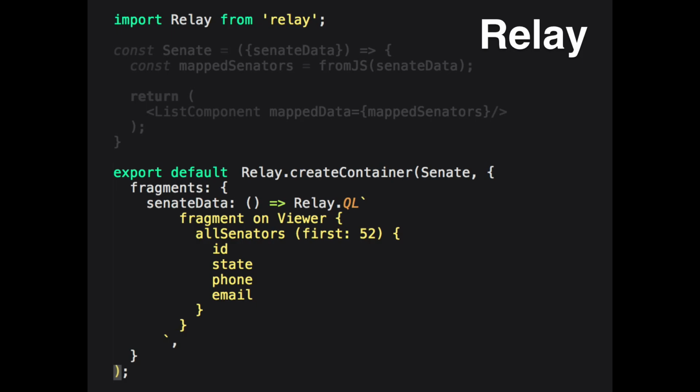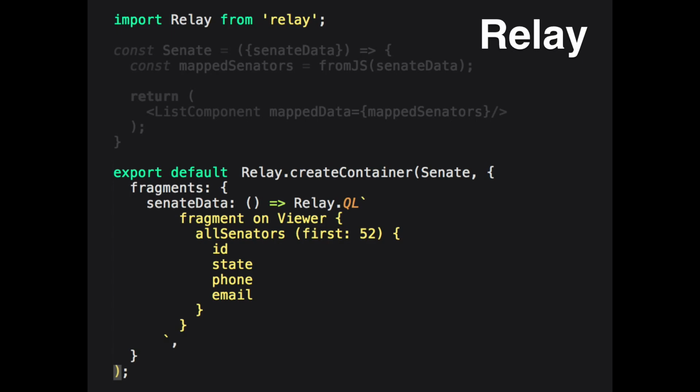You don't wrap it. Similar to what I told you, React Transmit looks a lot like Relay. It was inspired by Relay. Everything's the same except instead of passing in a fetch Senate data function, which returns a promise, you're actually passing in a query, which looks like that. So that same query that I showed you before, you pass it in, and it returns the data very similar to the way we expected, which I didn't highlight, but again, this is about props.